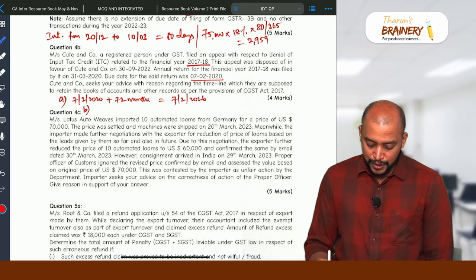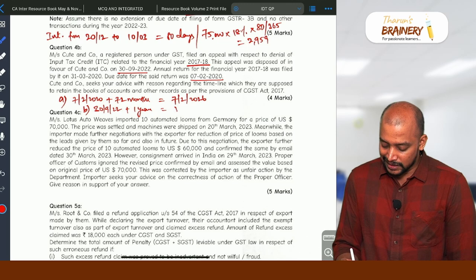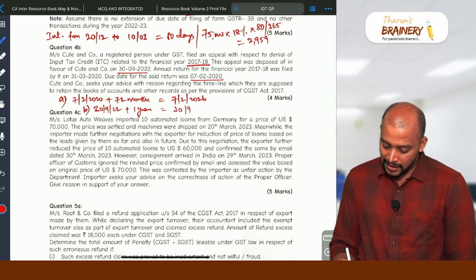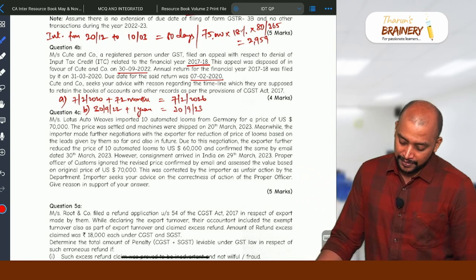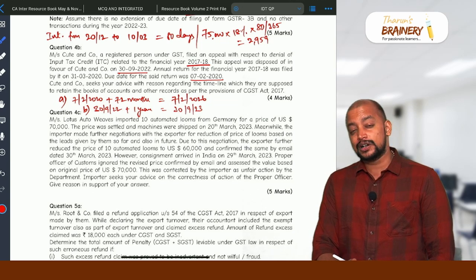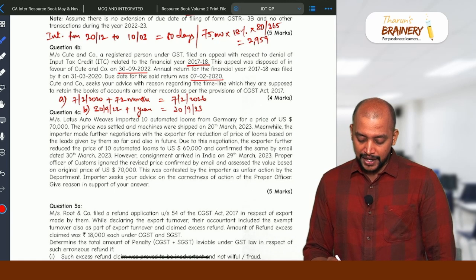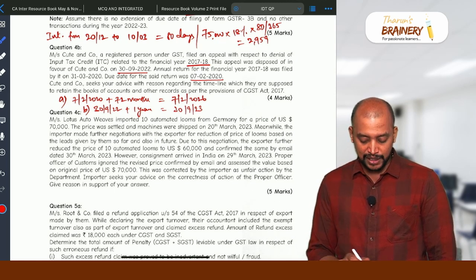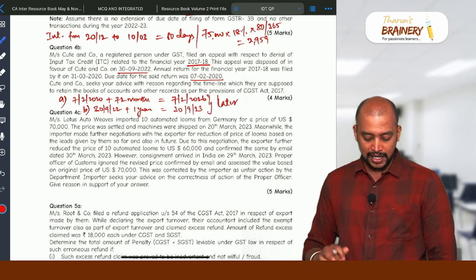So when the appeal got disposed of, 3/9/2022, so 2022 plus 1 year, that will be 3/9/2023. So whichever is later should be taken, because we need to take 1 year from the date of disposal of appeal, or 6 years, 72 months from the due date of furnishing of annual return. So annual return was filed by it on 31/3, but the due date is 7/2. So 7/2 should be taken. Whichever is later will be the answer.